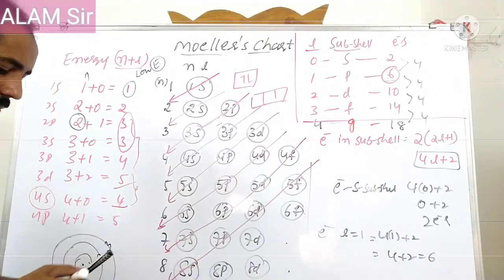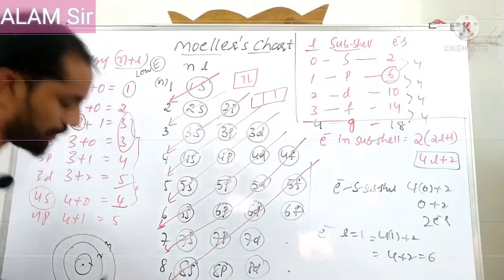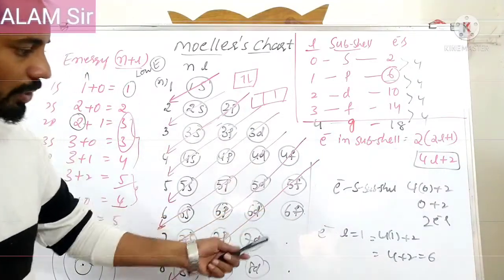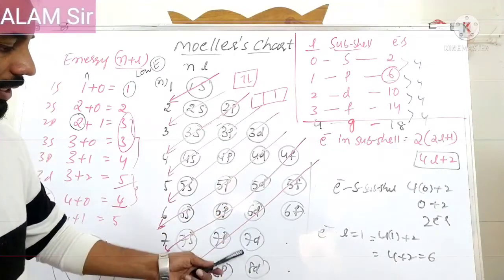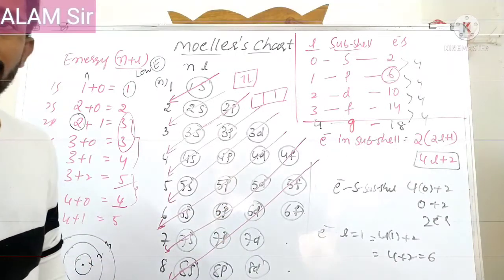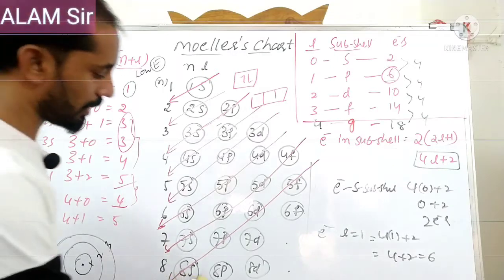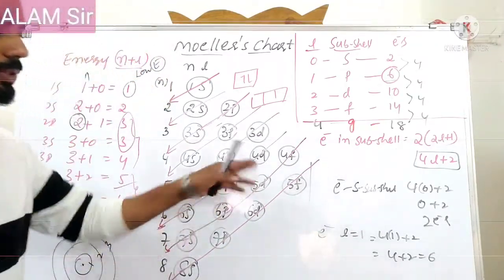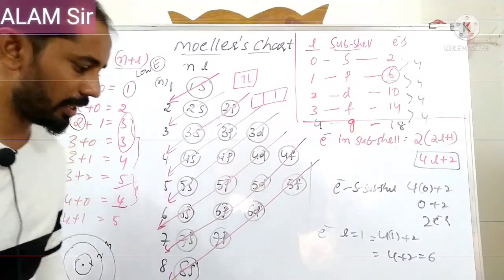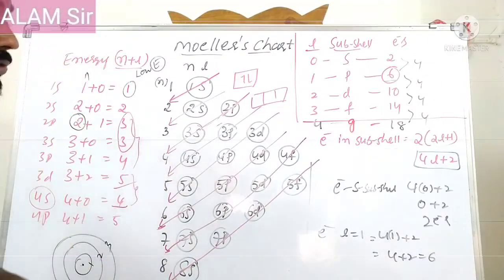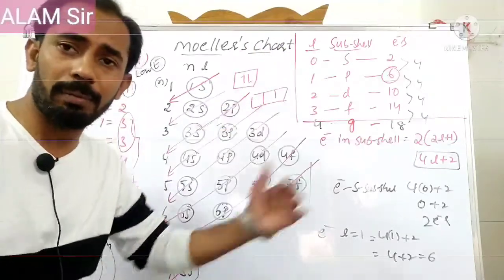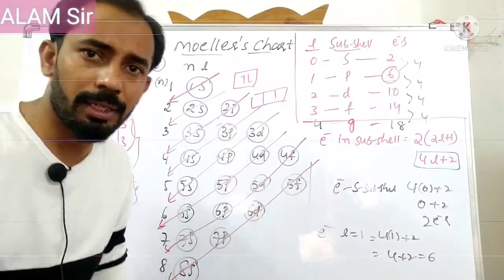Up to here, 120 elements can be filled, so 120 electronic configurations can be written. Next one 6f, next one 7d, 8s, 9p will come. To write the electronic configuration up to 118 elements, these subshells are enough, up to the 5f orbital. This is the Aufbau chart. The Aufbau chart is the total information you need, then only can you easily write. Okay, right.